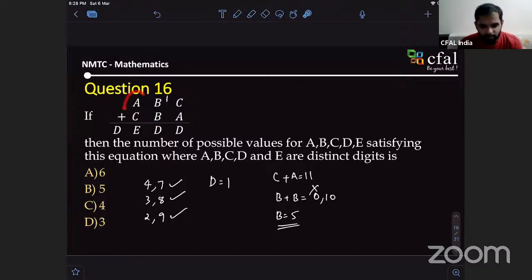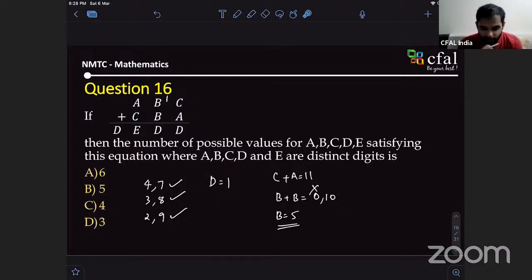Minimum is 0 plus 1, which is 1. Okay. What is the maximum value? 9 plus 8, 17, right? Yes. If this is 17, what is the value of D? Oh, okay. It must be 1. Yes, it gets carried over. It can be either 0 or 1. Initially, at least, it can be 0, but we established it can't be 0. Right? Yes. Therefore, your answer is.